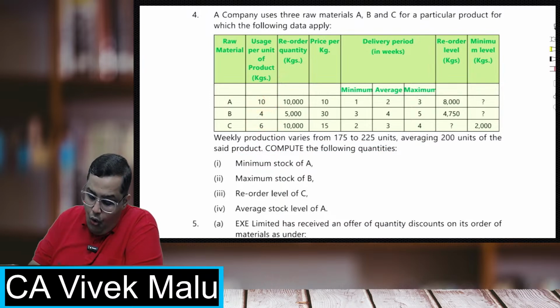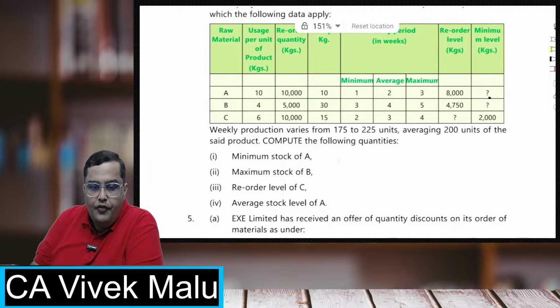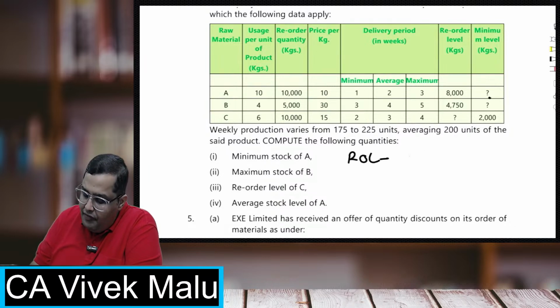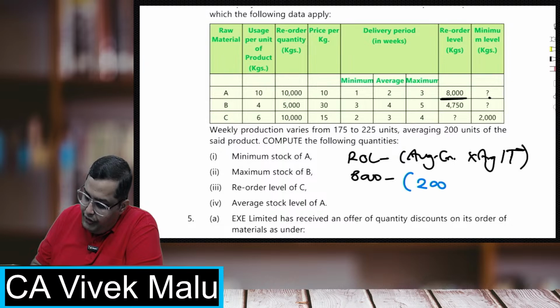I'll tell you how. What is the formula for minimum level? The formula for minimum level is reorder level minus average consumption into average lead time. What is the reorder level? 8,000. What is the average consumption? Sir, on an average, we are producing 200 units. Okay, so 200 units, students.